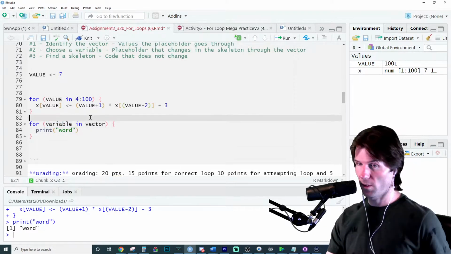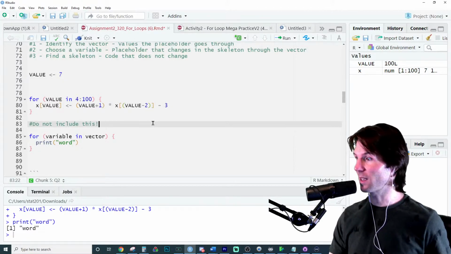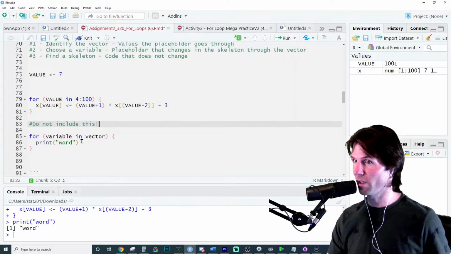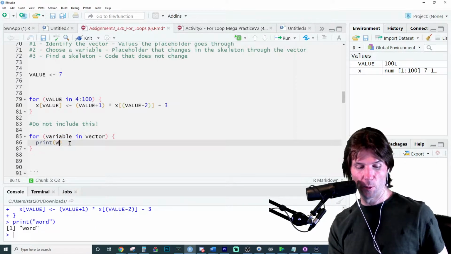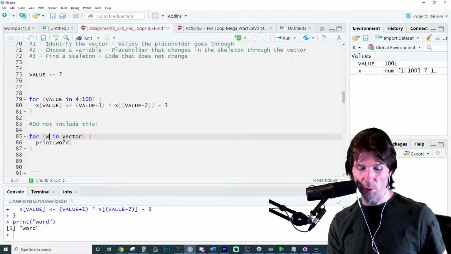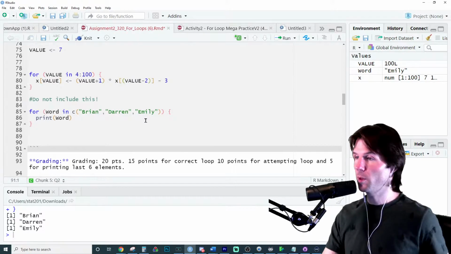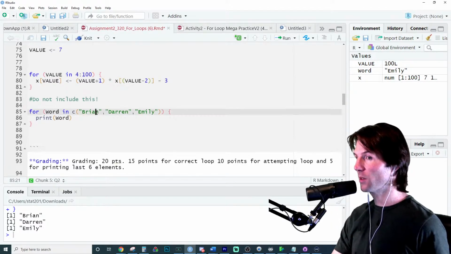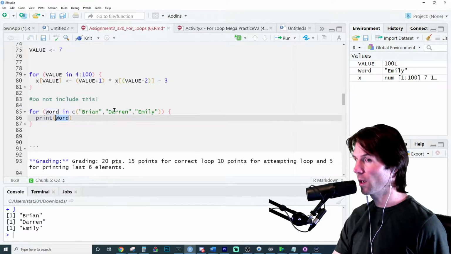And we go here to print word. Let's put a thing right here. Do not include this. I think some people listen to these on mute and don't hear me say, don't include this. So now, if I put right here word and change this to word, I could go right here and put a vector of words. And now, what will this do? It'll print Brian, Darren, and Emily. Because the first time this runs, word becomes Brian, and then it prints word. Word becomes Darren, and then it prints word.